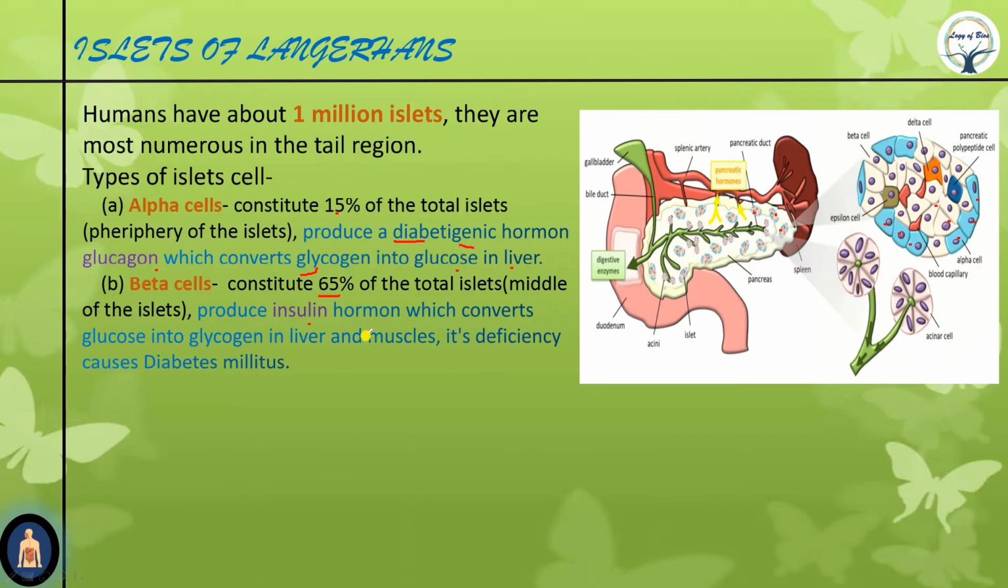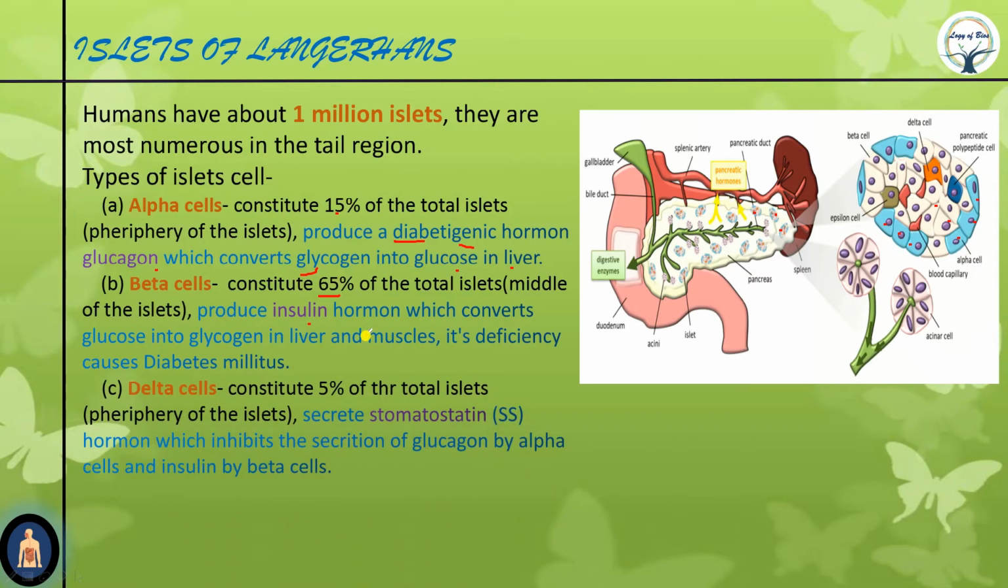Now the third type of cell is known as delta cell. They constitute 5% and are generally found in the periphery. Delta cell is this small orange one. They secrete somatostatin, or SS hormone, which inhibits the secretion of glucagon by alpha cells and insulin by beta cells.